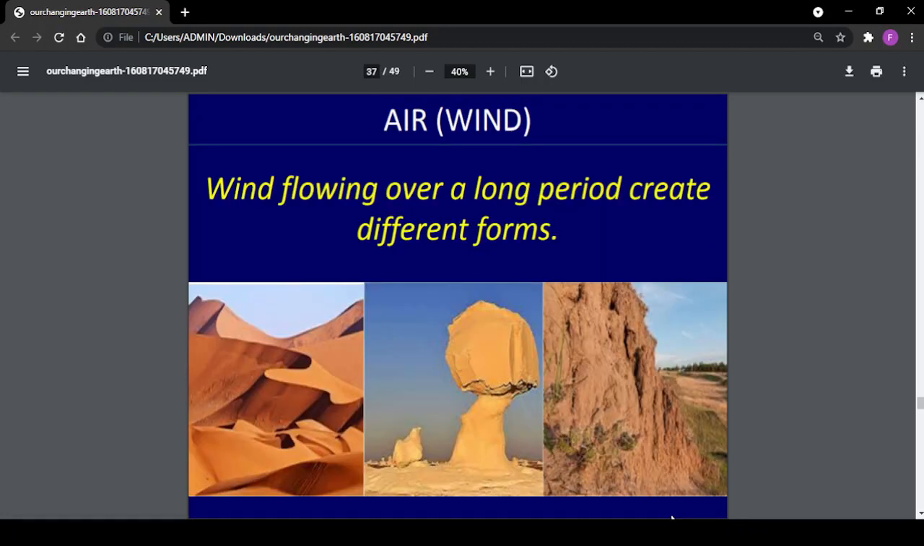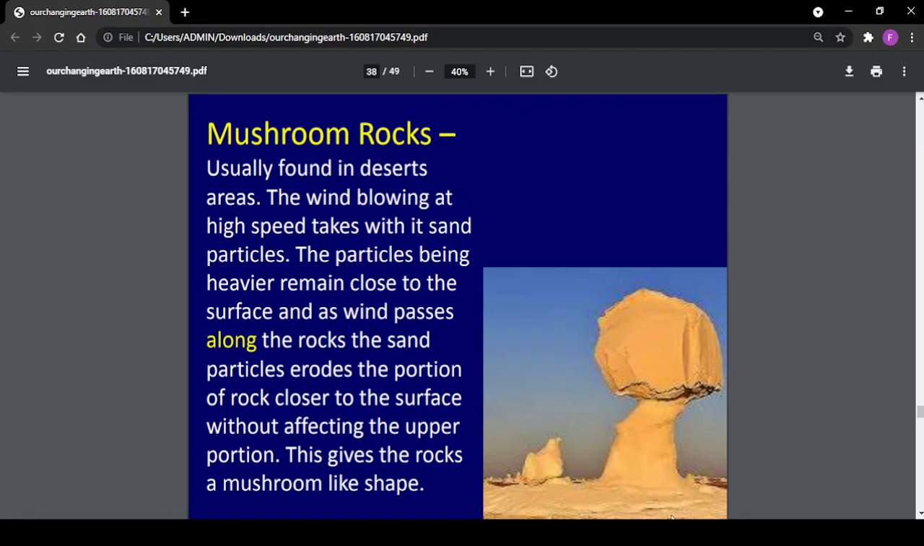Air. Wind flowing over a long period creates different forms. Mushroom rocks are usually found in desert areas. The wind blowing at high speed takes with it sand particles. The particles being heavier remain close to the surface, and as wind passes along the rocks, the sand particles erode the portion of rock close to the surface without affecting the upper portion. This gives the rocks a mushroom-like shape.